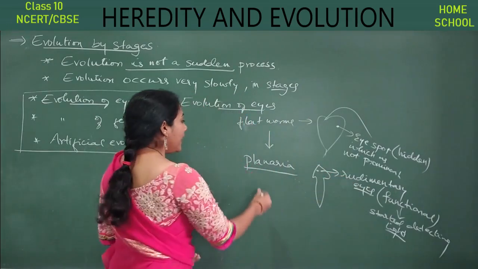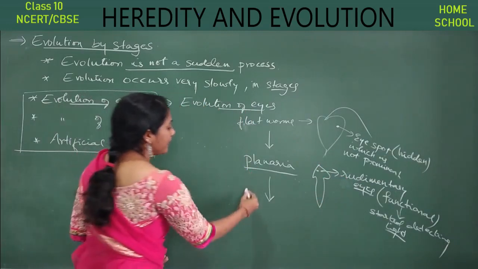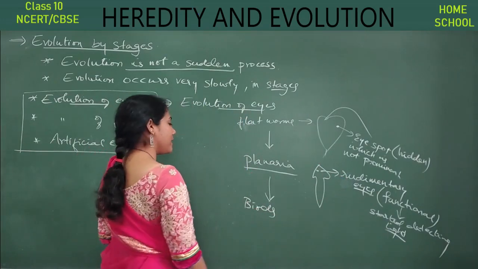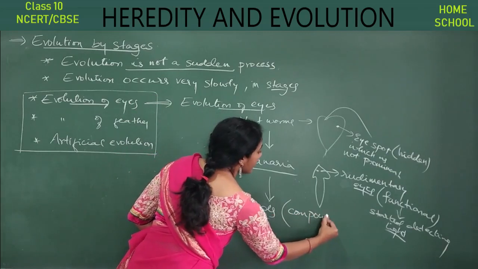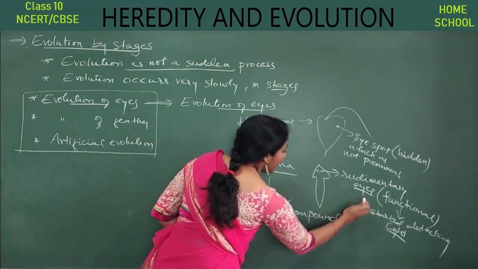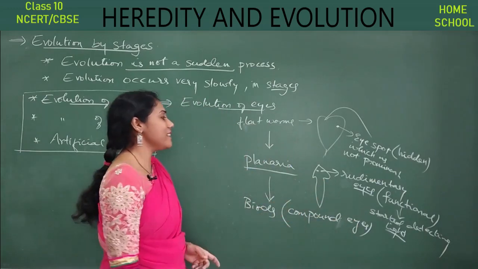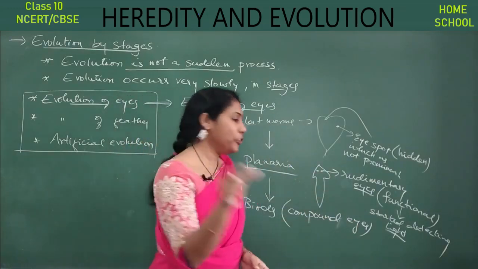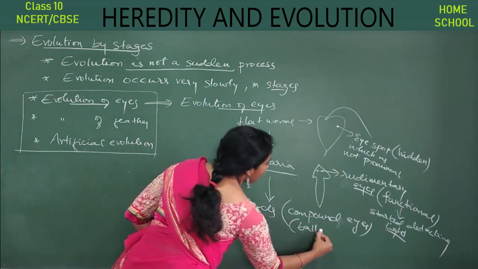And later you can see the birds. Okay, birds' eyes. They were actually having the compound eyes. The eyes of the birds are called compound eyes, guys. Like much advanced eyes compared to planaria. They are not just dots, you know, ball kind of structures.